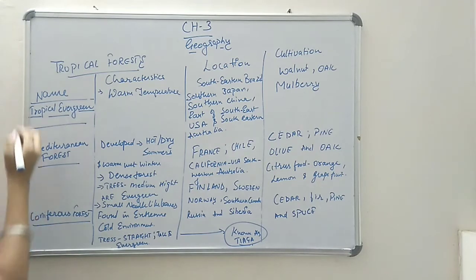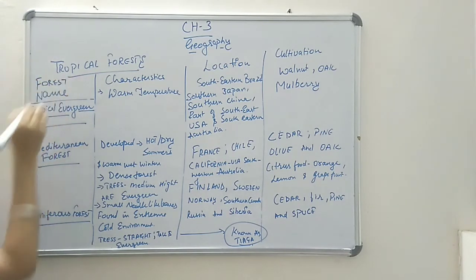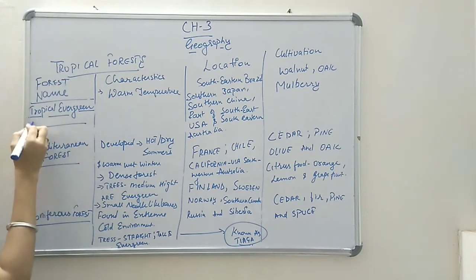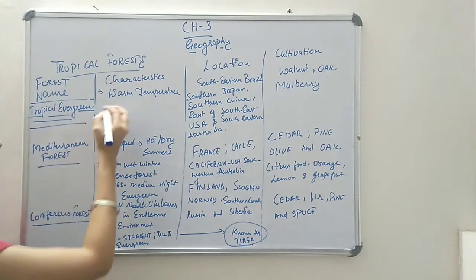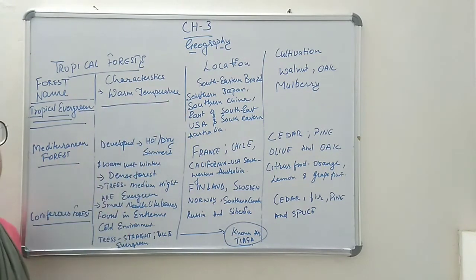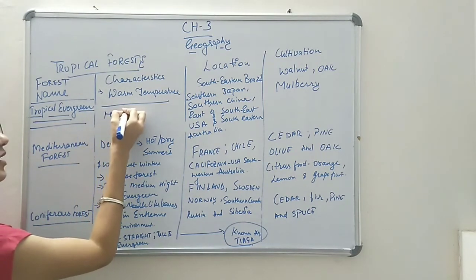Here the forest name comes first: the first forest we are going to study is the tropical evergreen forest. The main characteristic of this forest is that it has a warm temperature. It grows in the warmer temperature because the humidity is always high in this area.